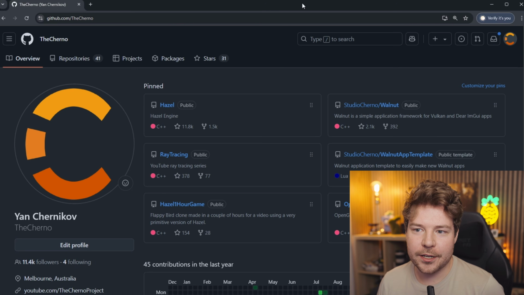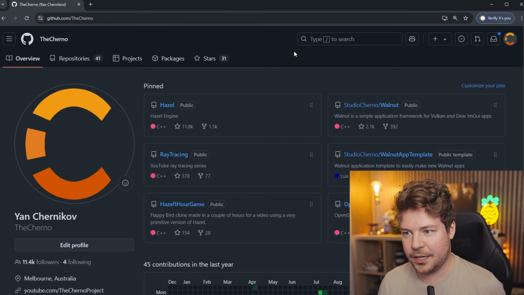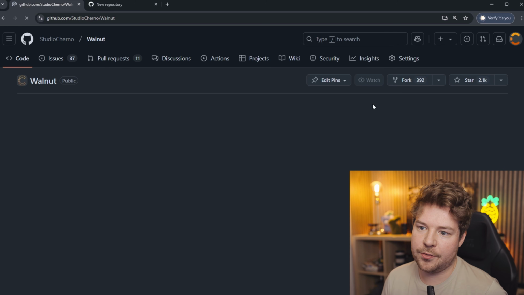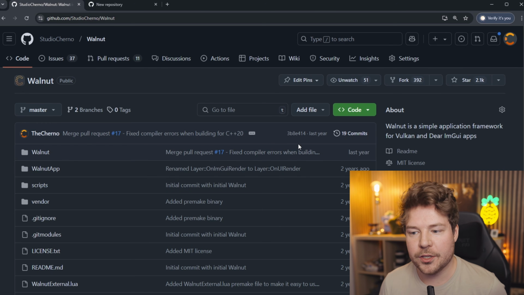So we literally are going to be beginning at the very beginning. And I hope the beginners will appreciate that we're beginning at the beginning. So over here we have GitHub. This is my GitHub profile, I guess. I'm going to create a new repository. And I'm also going to take a look at this Walnut repository from Studio Cherno, which is of course what we're going to be using for this.